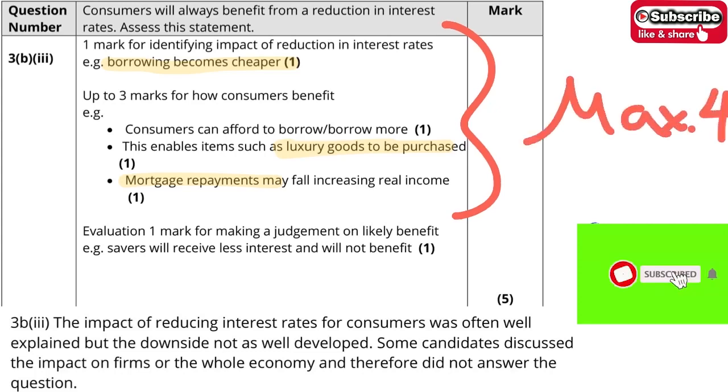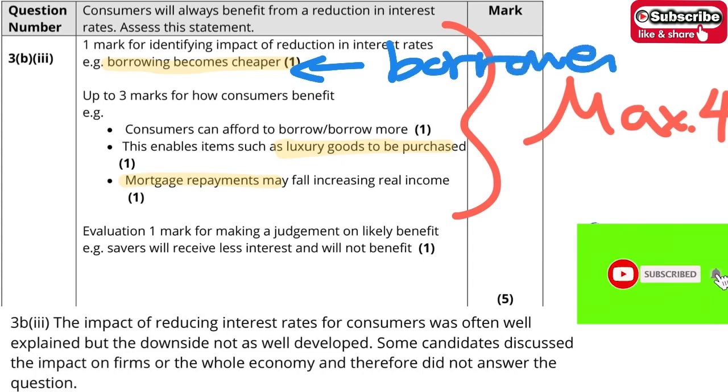What we need to do is, you cannot just consider the consumer as a borrower. There's one more role that we have to consider, that they are the savers. If they are savers, they will receive less interest. A lot of candidates make the mistake of discussing the effect on the firms and the whole economy, then you cannot answer the question well.